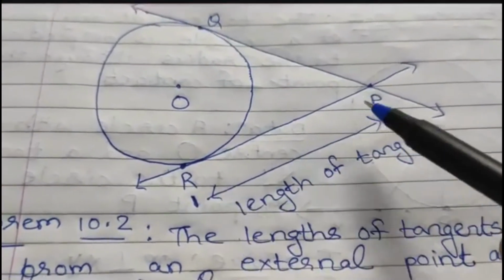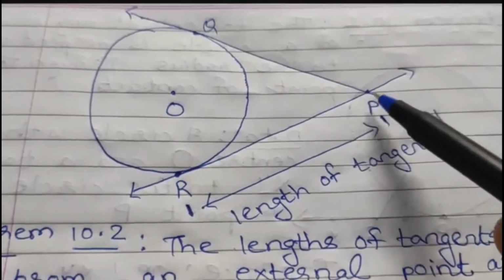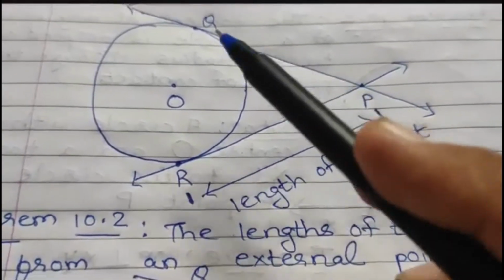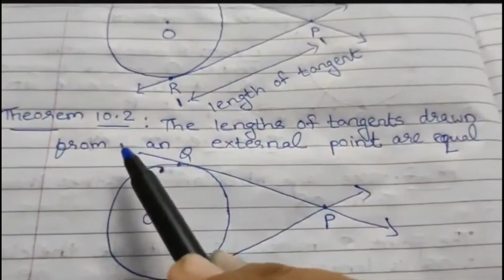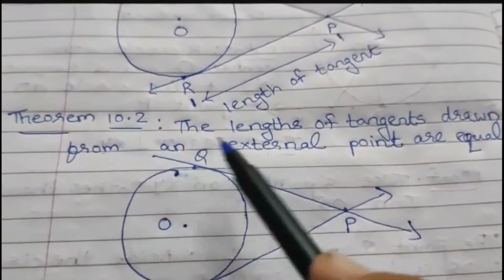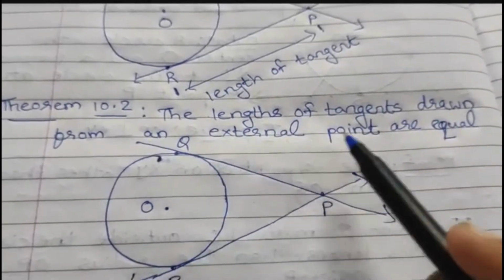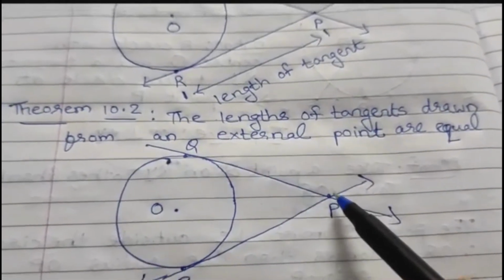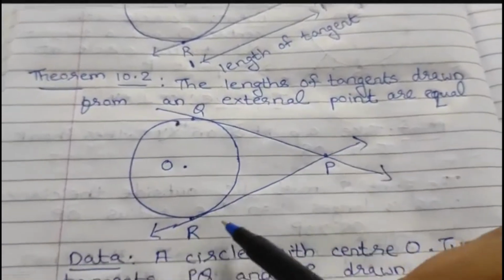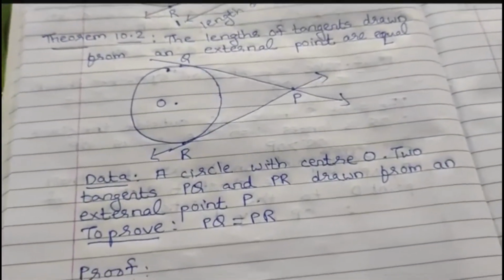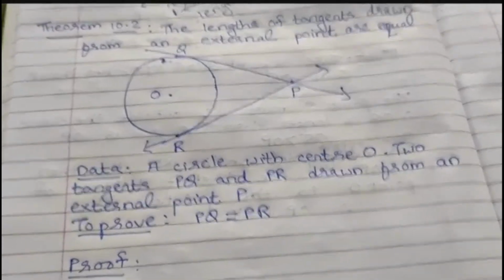Now the length of tangents which are drawn from a point outside the circle are always equal. और ये हमें prove करना है theorem 10.2 में. The statement says that the length of the tangents drawn from an external point are equal. It means that we have to prove that PQ and PR, they both are equal. अब कैसे prove करना है? It's very very simple students.